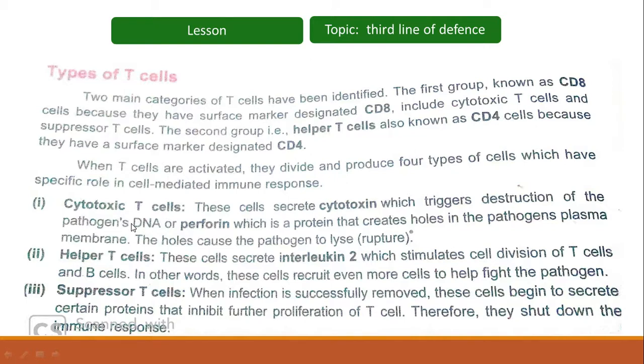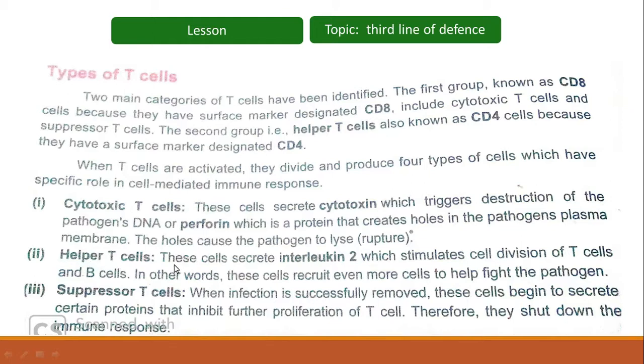Then cytotoxic T cells also produce perforin molecules. Perforin is a protein that will create holes in the pathogen's plasma membrane, and as a result, that pathogen will burst or lyse. So do remember, students, that cytotoxic T cells produce cytotoxin and perforins. Next we have helper T cells.